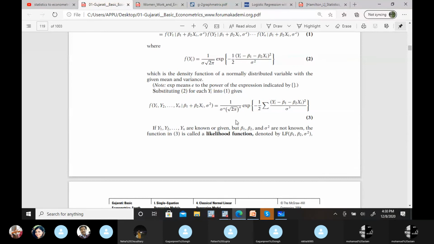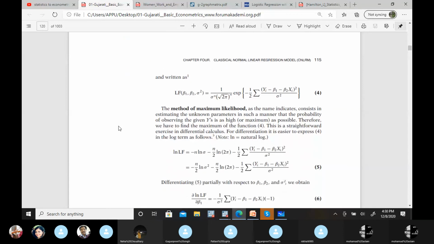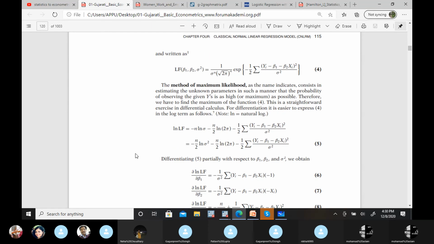Now we have to maximize this particular equation. In place of minimizing, now we have to maximize this equation, and that we do with the likelihood function. And to solve this equation, the simple way is just to take a log on both sides. This equation will become in this particular pattern. You can just try this derivation today. It's given in Gujarati, so I'm not doing it.